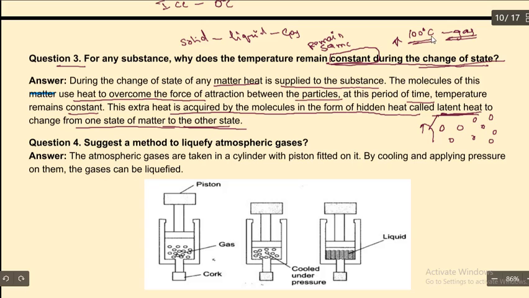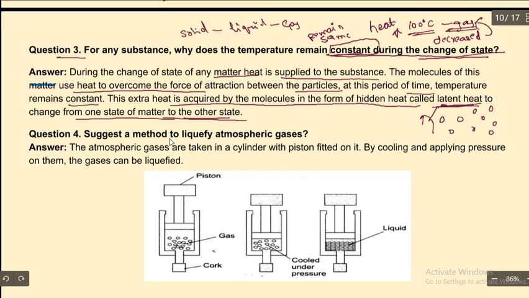You are not going to find the same water, or the level of the water is going to decrease. Why? Because it has been converted into gas. Why has it been converted into gas? Because heat is applied. Okay. Next question.